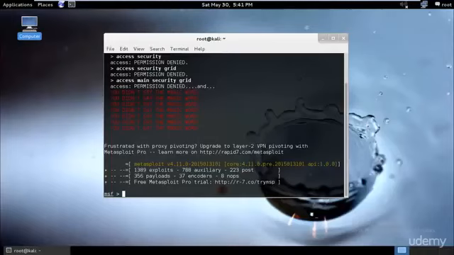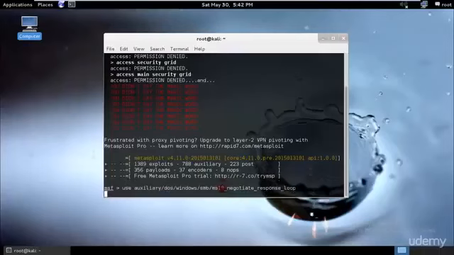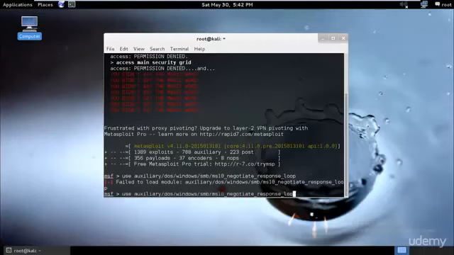So let's go ahead and start our exploit by typing use auxiliary. I used this module when I was using BackTrack. I don't exactly know whether this still works on our Kali Linux, but still go ahead and try it. Auxiliary, Windows, SMB, ms10_ negotiate, I believe, and I'll just type, I think this was underscore loop. Let's check if we have this module, or if it has been, okay, I believe this has been deleted.